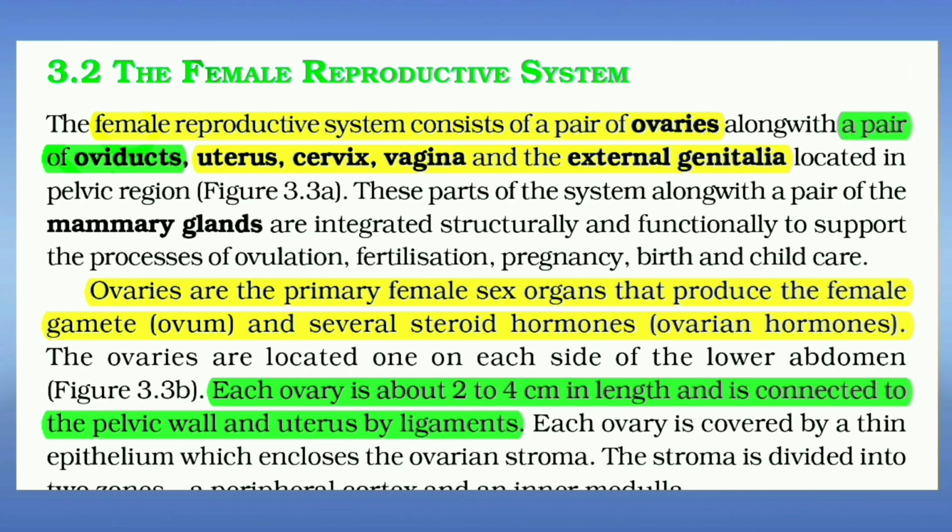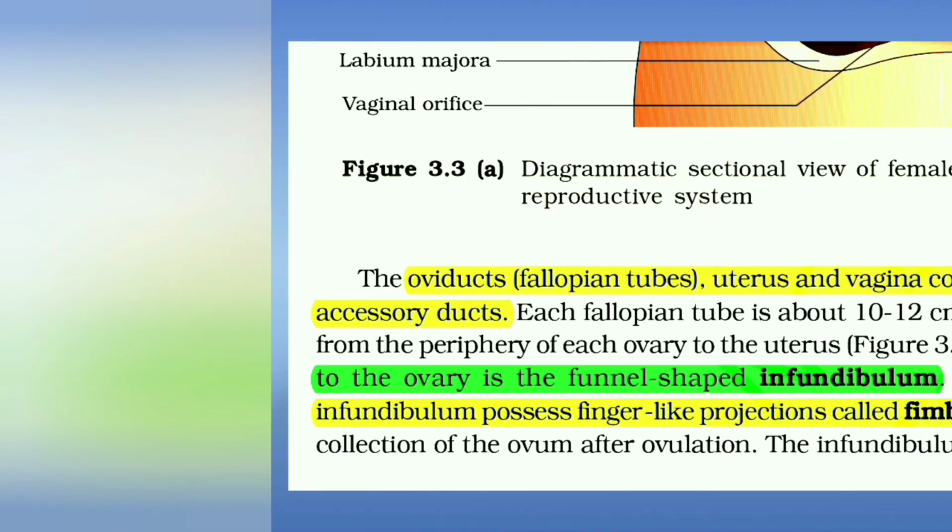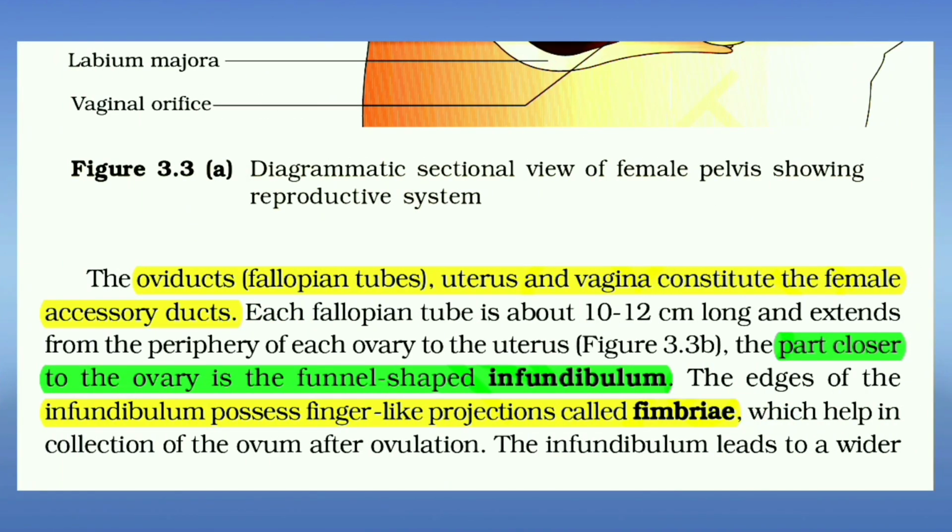Female reproductive system consists of a pair of ovaries along with a pair of oviducts, uterus, cervix, vagina and the external genitalia. Ovaries are the primary female sex organs that produce the female gamete ovum and several steroid hormones, ovarian hormones. Each ovary is about 2 to 4 cm in length and is connected to the pelvic wall and the uterus by ligaments. Oviducts, fallopian tubes, uterus and vagina constitute the female accessory ducts.